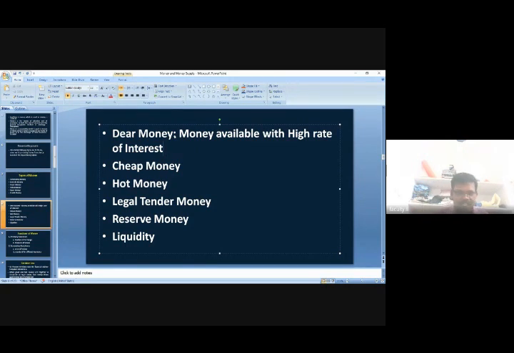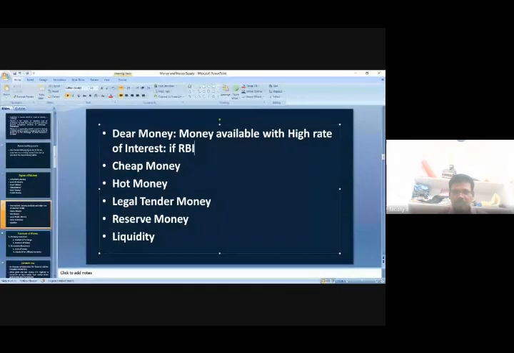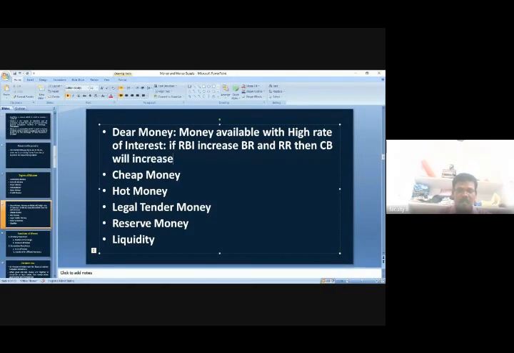For example, if RBI increases the bank rate and repo rate, then automatically the commercial banks will increase the PLR, that is, the prime lending rate will increase.